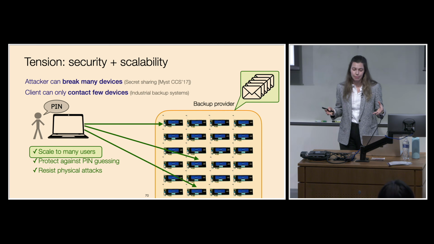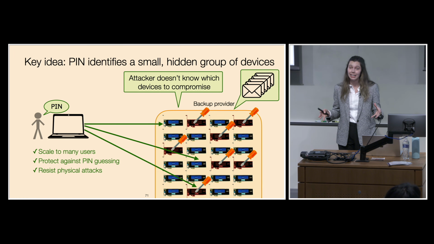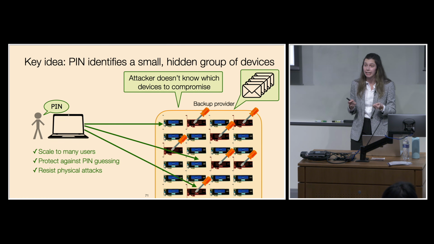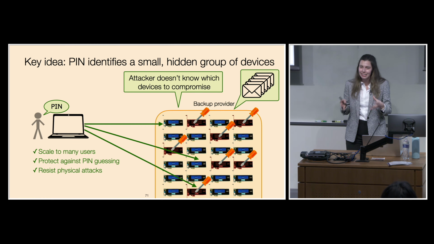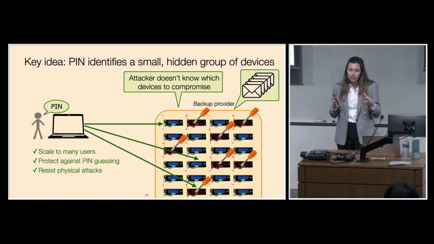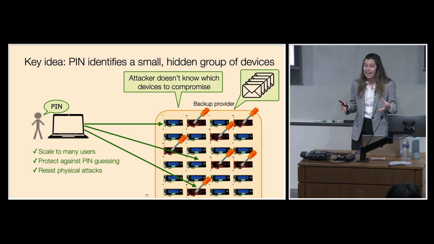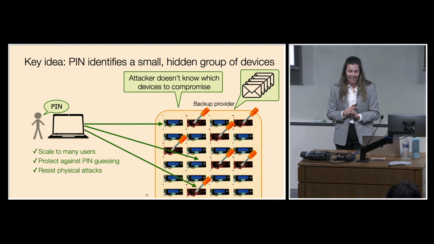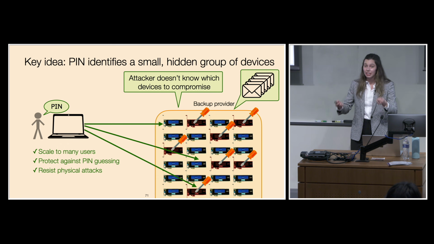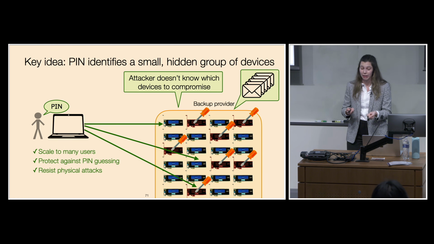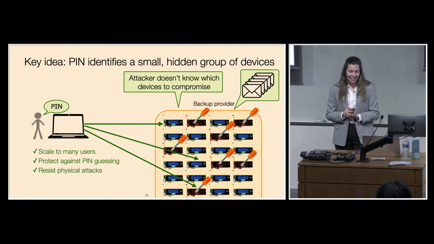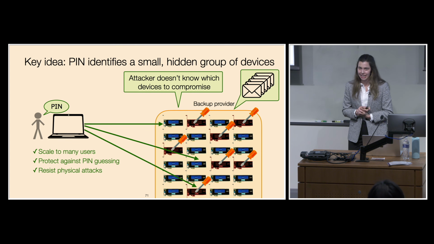The way that we overcome this tension is by using the user's PIN in order to identify a small hidden group of devices. This PIN doesn't provide much entropy, but it provides just enough to hide the set of devices that an attacker would need to break into in order to recover the user's data. So now an attacker would need to break into additional devices in order to get additional PIN attempts. And this provides a strong protection against these physical attacks.